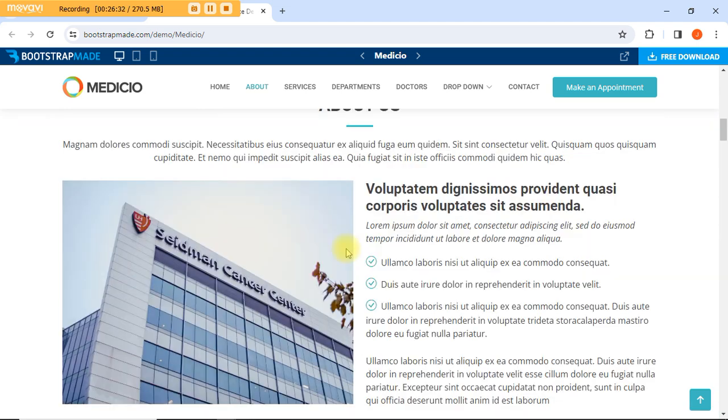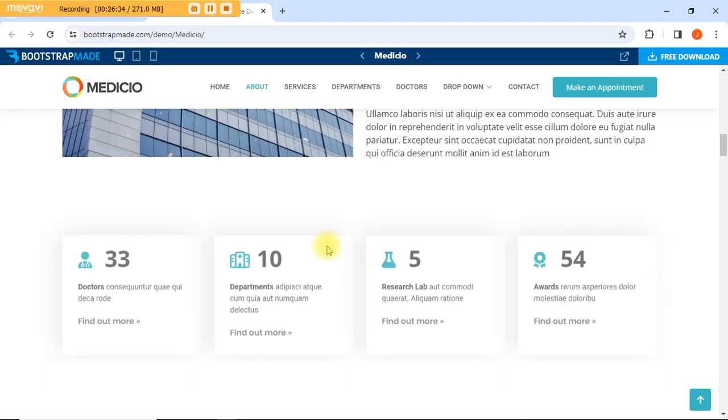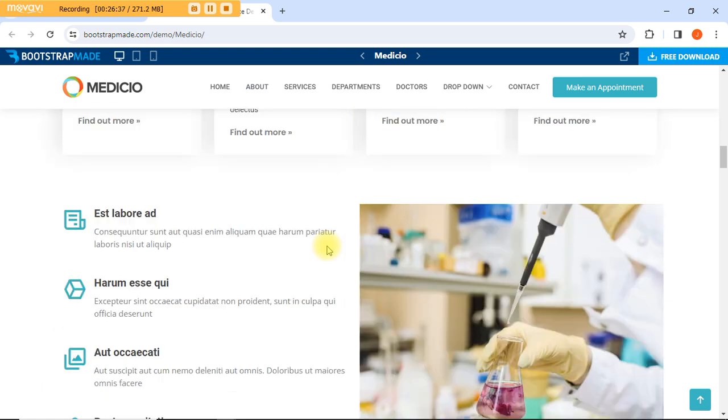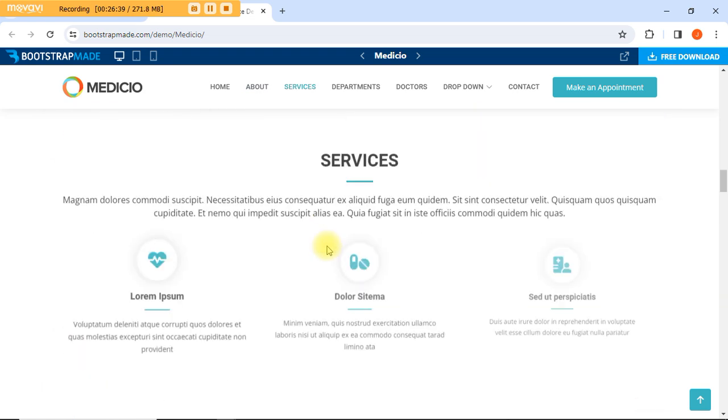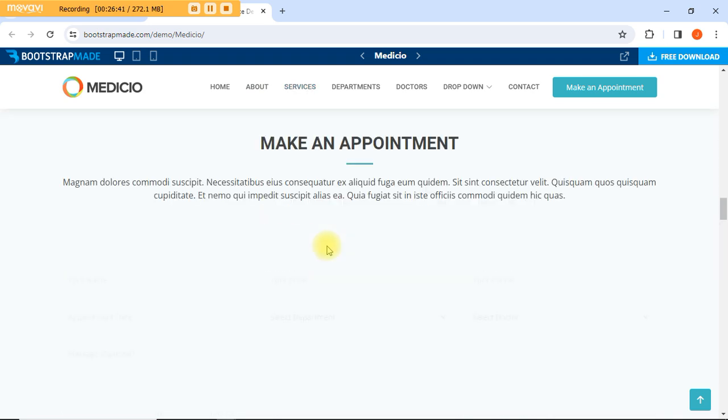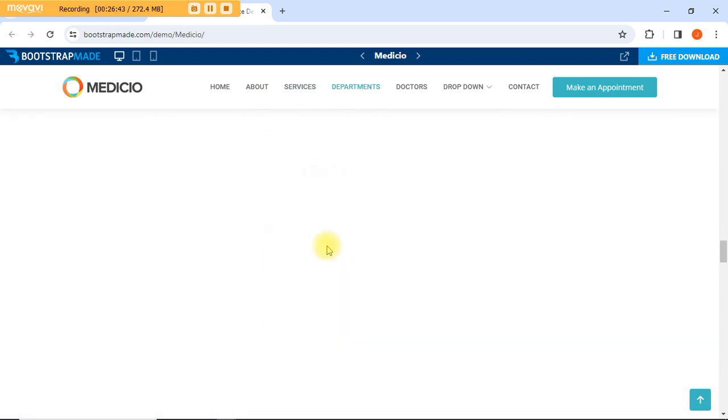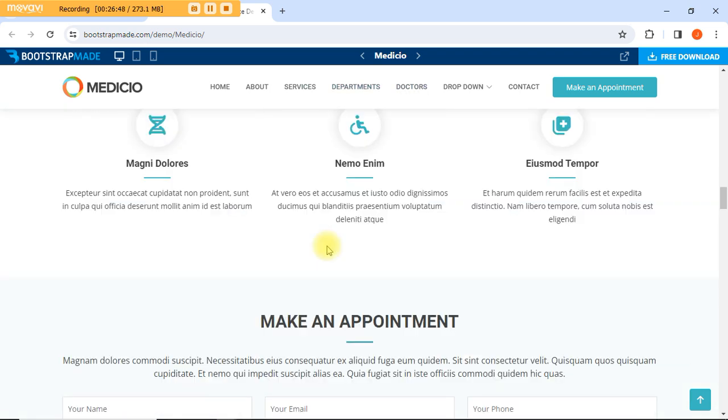See the effects, man. Can you see? Very neat website. So neat, so clean. All right, so this is what we are going to be building. At the end of this tutorial, we're going to be building this very thing.